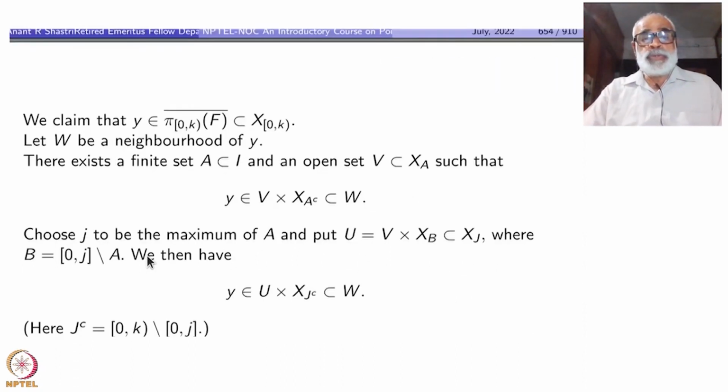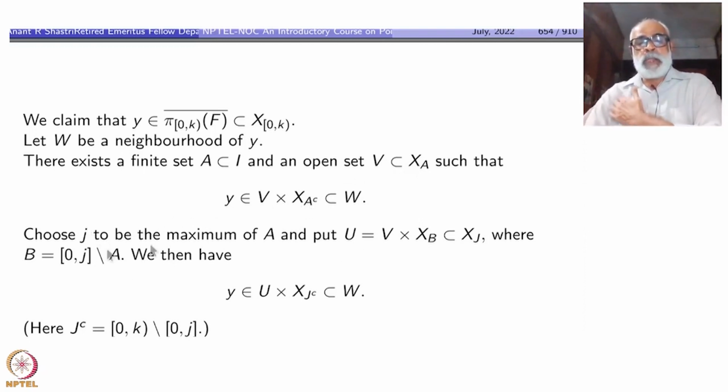Okay. Choose J to be the maximum of A. A is a finite set, that's why the maximum will exist, and put U equal to V cross X_B contained inside X_J, where B is the indices in 0 to J which are not inside A, of course. Okay, so we want to be inside this finite set, but in between there may be something.